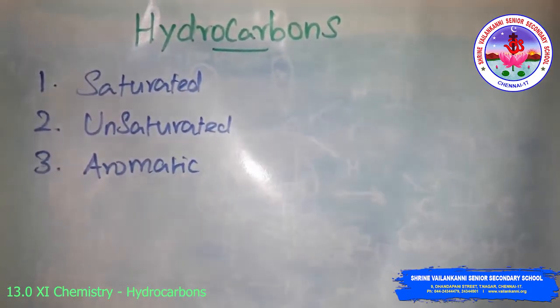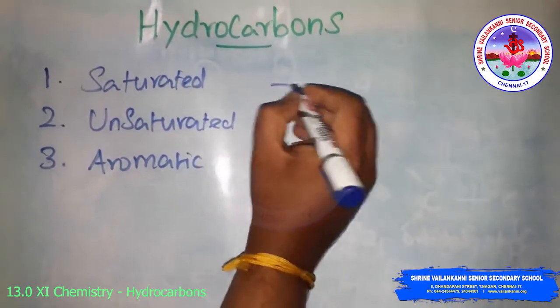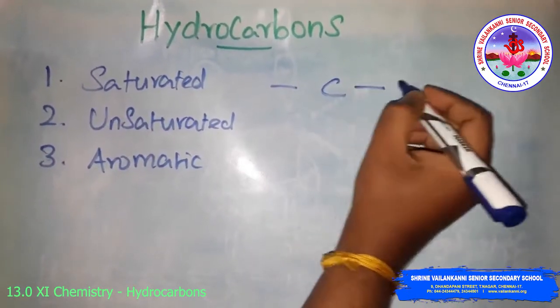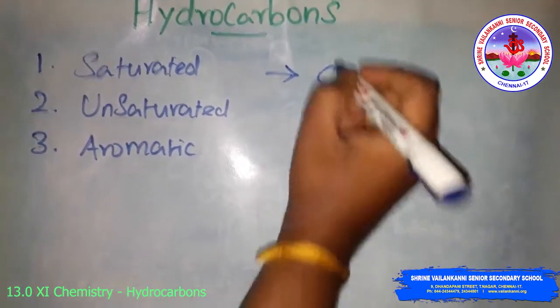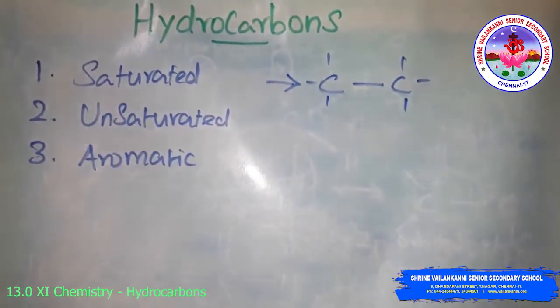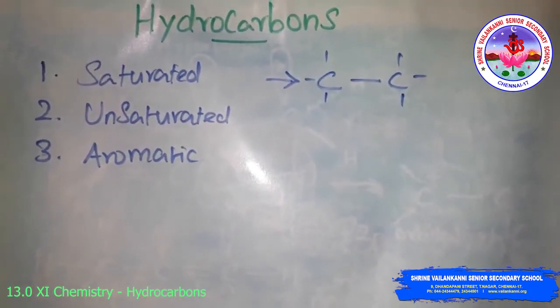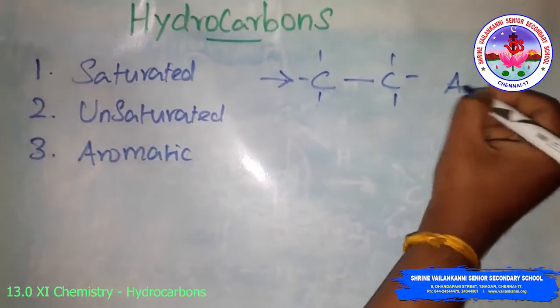First, what do saturated hydrocarbons mean? They contain only carbon-carbon single bonds. They are connected with carbon-carbon single bonds, so they are called saturated hydrocarbons. Simply, they are also called alkanes.